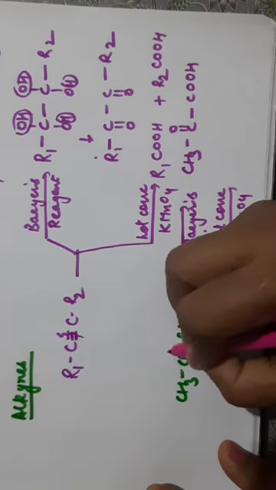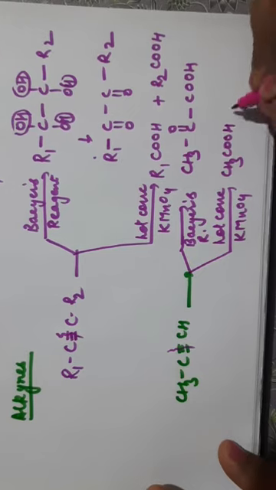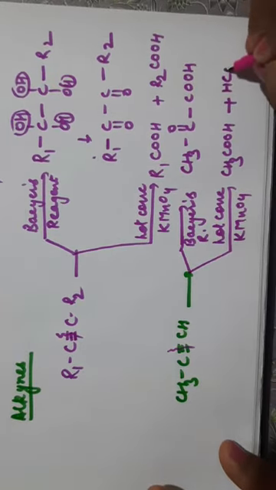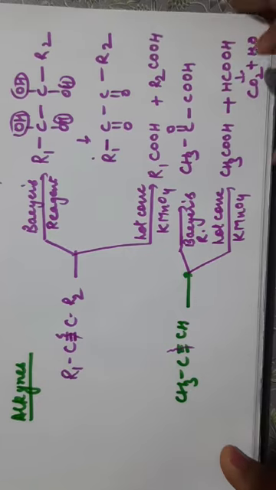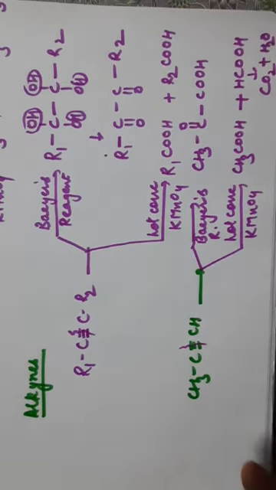the bond will break from here. You will get CH3COOH plus this CH is left. It will form HCOOH, which is further oxidized to CO2 and H2O. So you will get a mixture of acetic acid, carbon dioxide and water. So this is the reaction with alkynes.